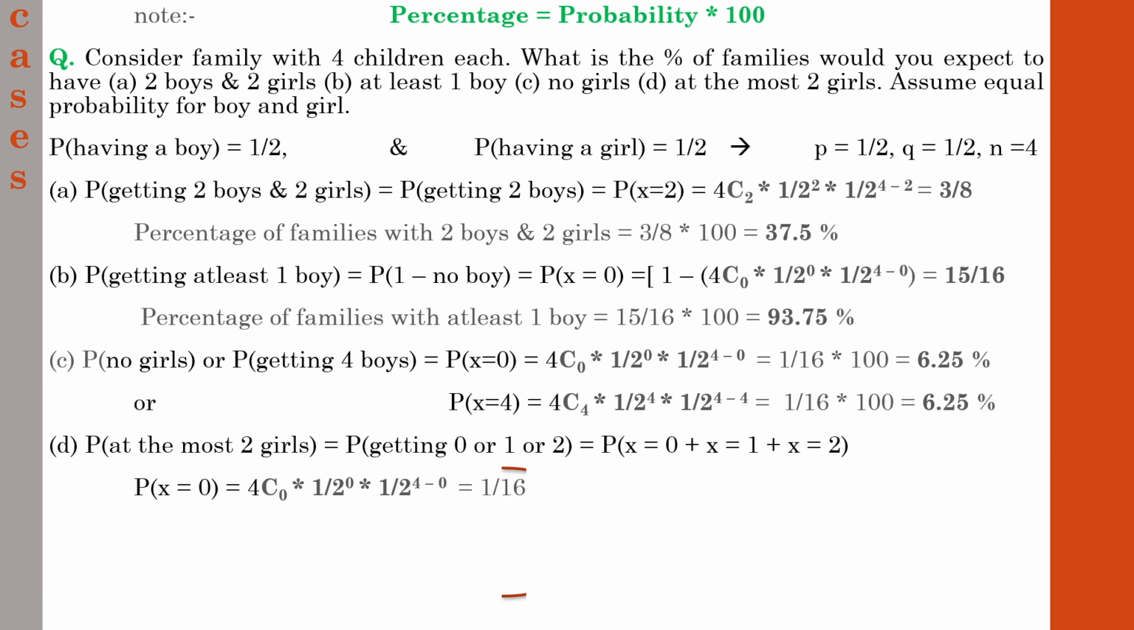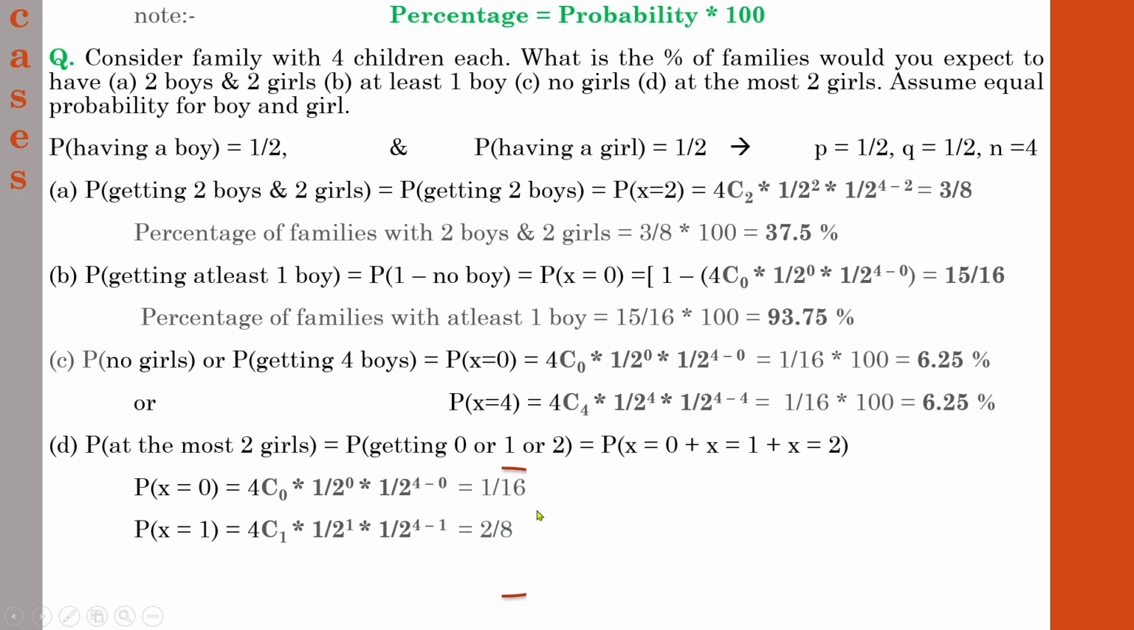Next one, P of x equal to 1. So x equal to 1 means there will be one girl child. Let's substitute the same. nCx, n means 4, so 4C1 into p, which is 1 by 2, we already found, raised to x, x is 1, and finally 1 by 2 raised to 4 minus 1, that is n minus x, n is 4 and x is 1. If you solve this one, you will get 2 by 8.